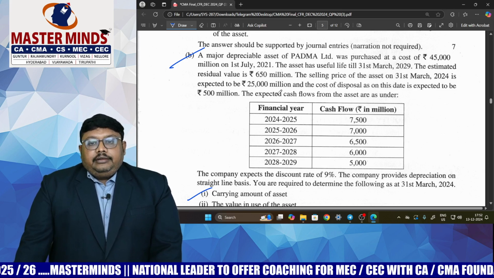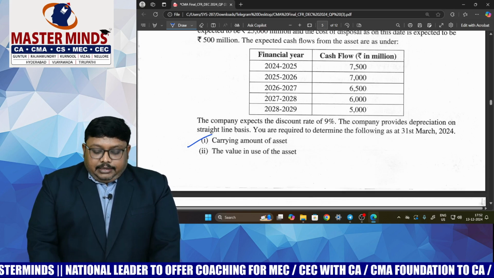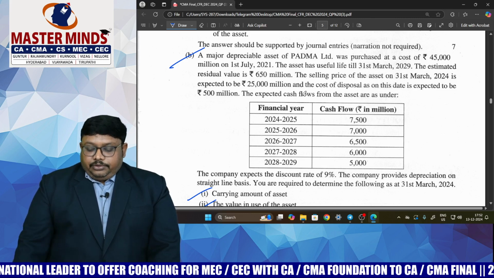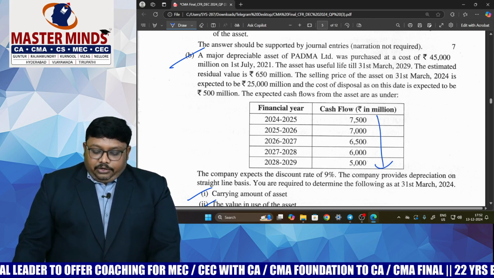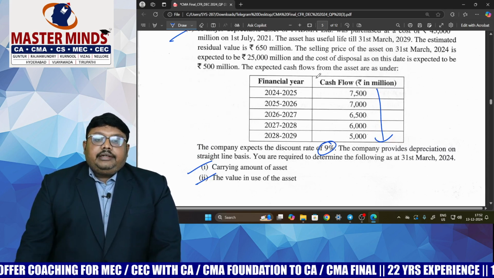How can you find cost minus accumulated depreciation? So we will get the carrying amount of an asset. Next, value in use. How can you find out the value in use? The present value of cash flows. All the cash flows' present value, which is discounted at a rate of 9%, discount rate 9% given.